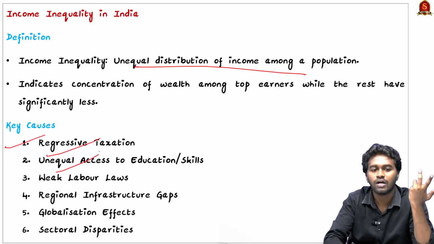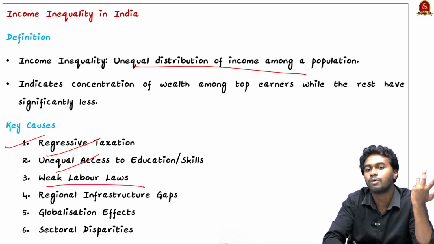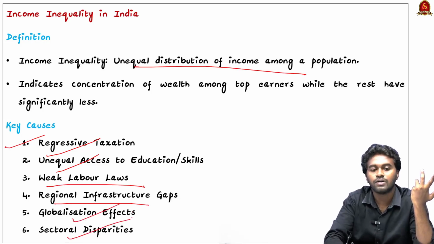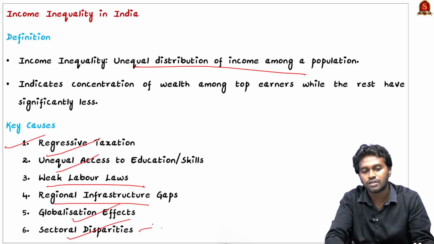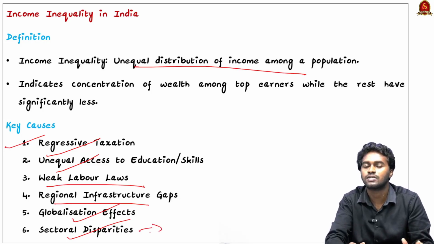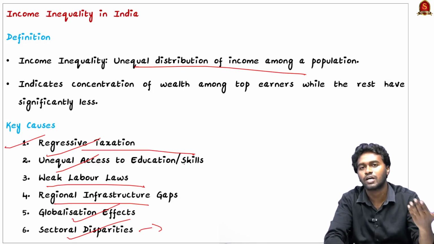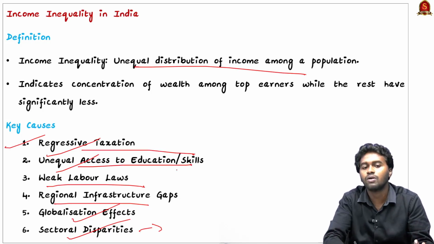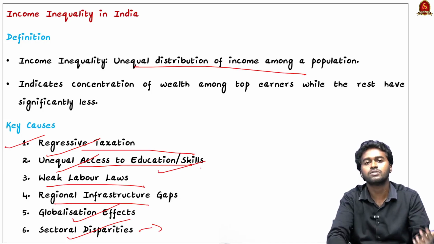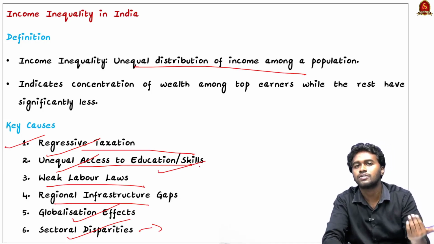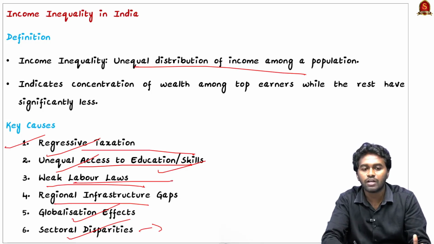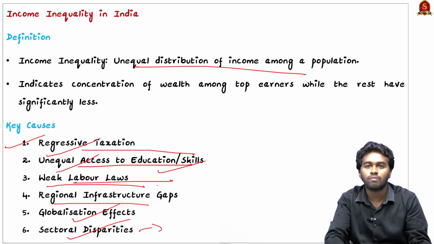Regressive taxation, unequal access to education and skill, weak labor laws, regional infrastructure gap, globalization effects, sectoral disparities. That means certain sectors will be developing while certain sectors are lagging behind. Regressive taxation means irrespective of the income, everyone has to pay the same amount of tax. Unequal access to education: if there is no education, then there is no skill or knowledge, then there is no employment, then there is no income. Weak labor laws will make the laborers more vulnerable to exploitation, and one of the forms of exploitation is lack of income.